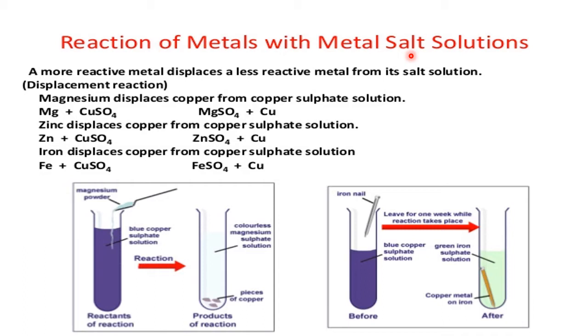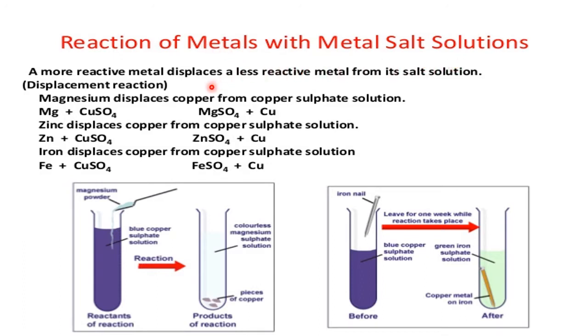So if metallic salts dissolve in water and we prepare a clear solution, that is called a metallic salt solution. Now today what we are doing is making a metallic salt solution react with a free metal. So when a free metal reacts with the metal in the combined state, what happens is today's topic of discussion. So the title is: reaction of metals with metal salt solutions.